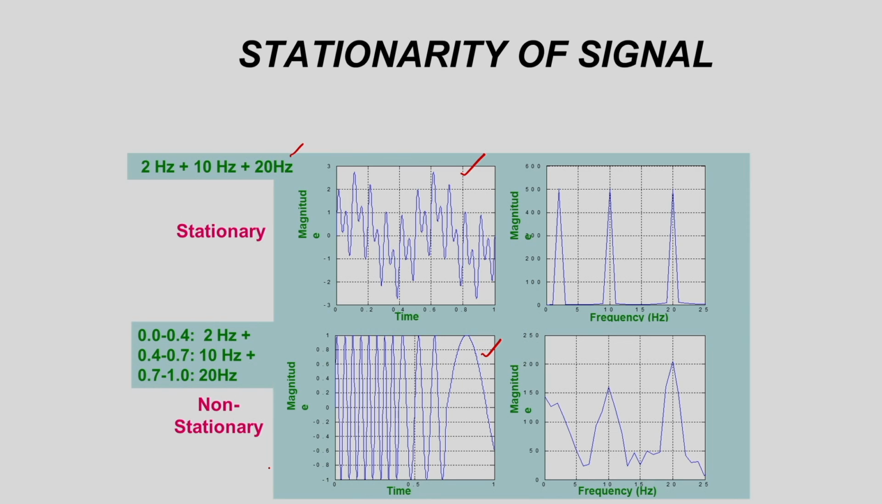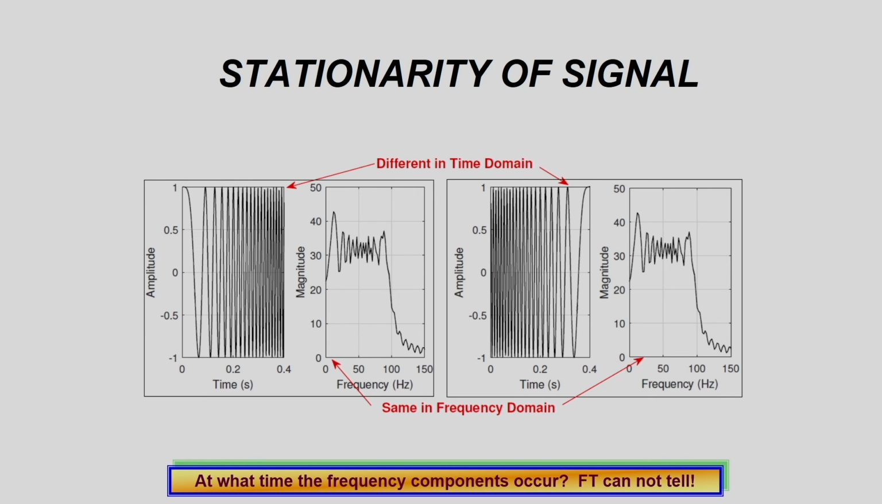In the non-stationary signal also you can see the frequency components present in the signal, and corresponding to this you can see the magnitude spectrum. If you see these two spectra, they are almost identical. So, that means the time information is not available in the Fourier spectrum. Again I am considering the same explanation. I am considering two signals different in the time domain, but same in the frequency domain. That means at what time the particular frequency component occurs, that information is not available in the spectrum.